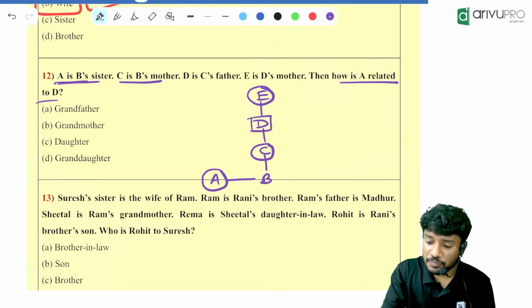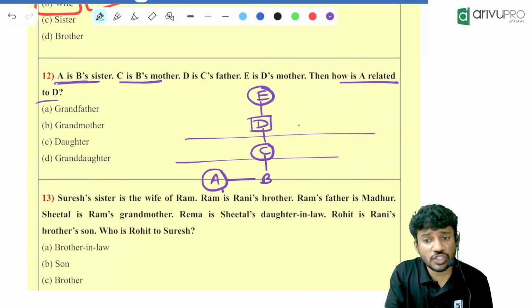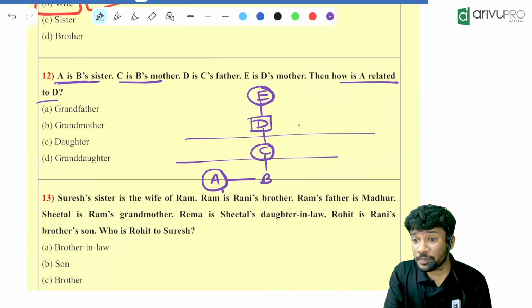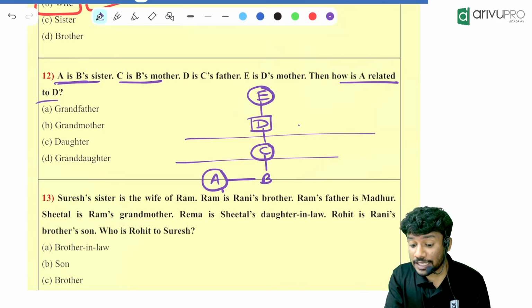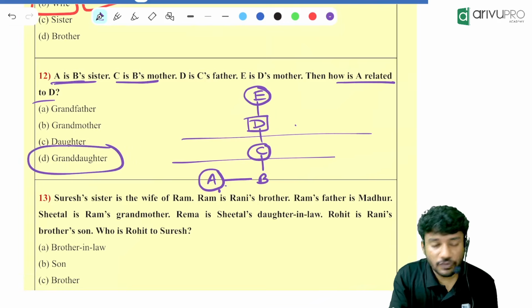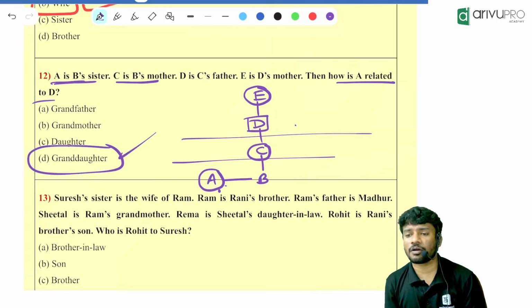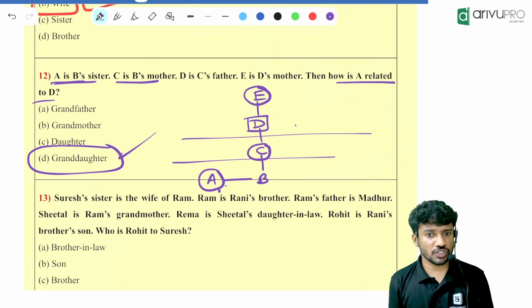A is in the lower generation, so it will be a grandson or granddaughter. Here, A is the granddaughter of D. That is given by Option D. Everyone got this?